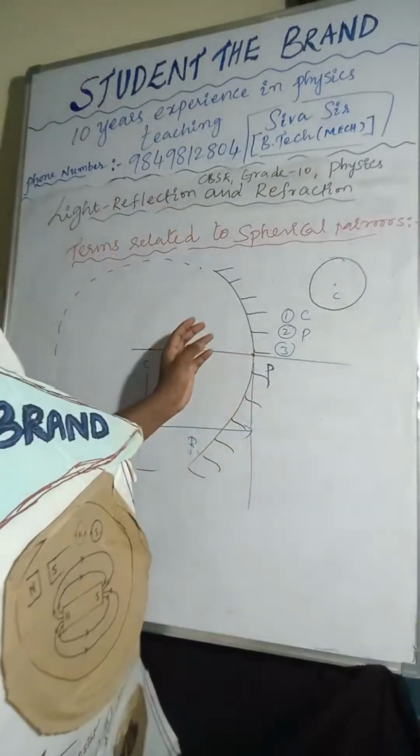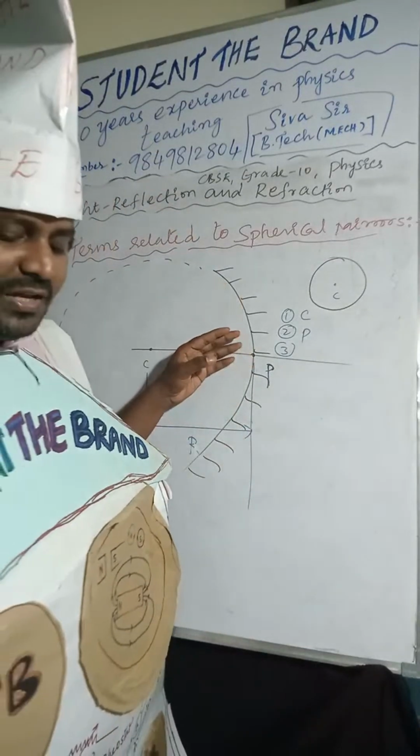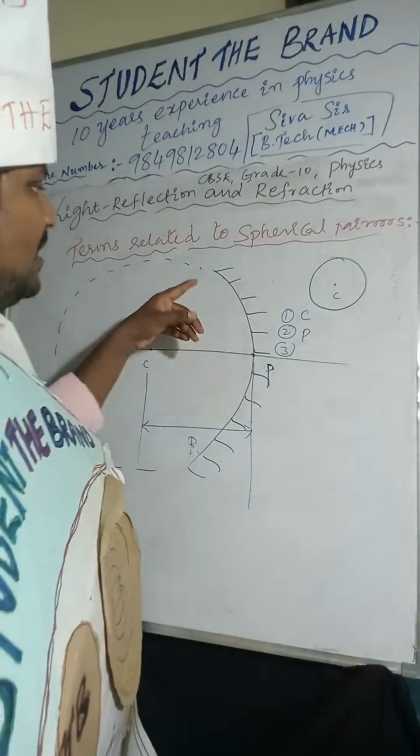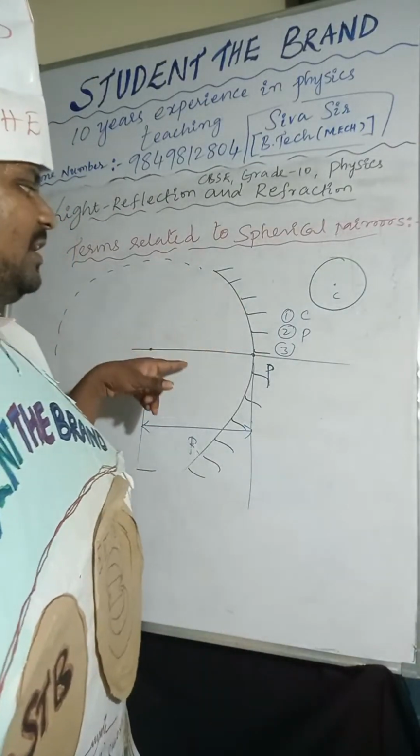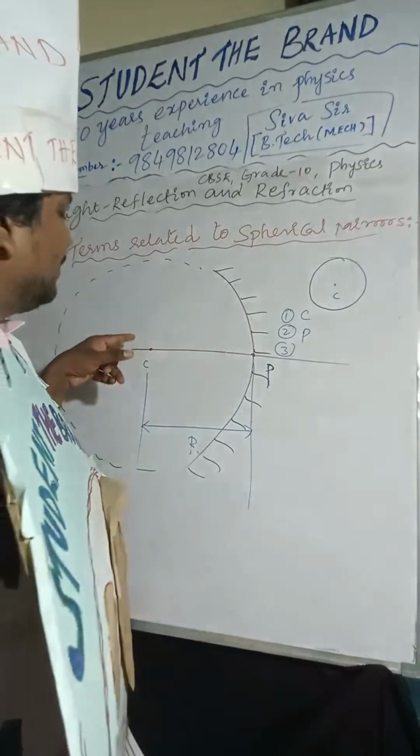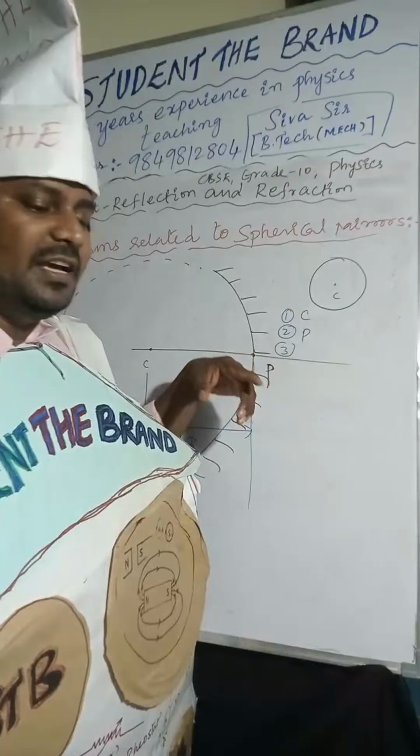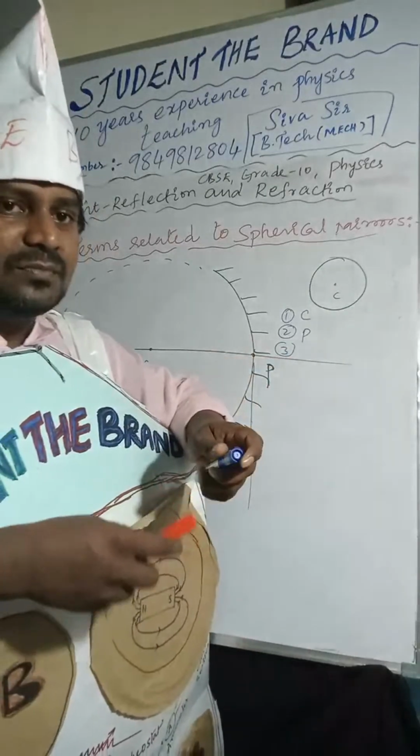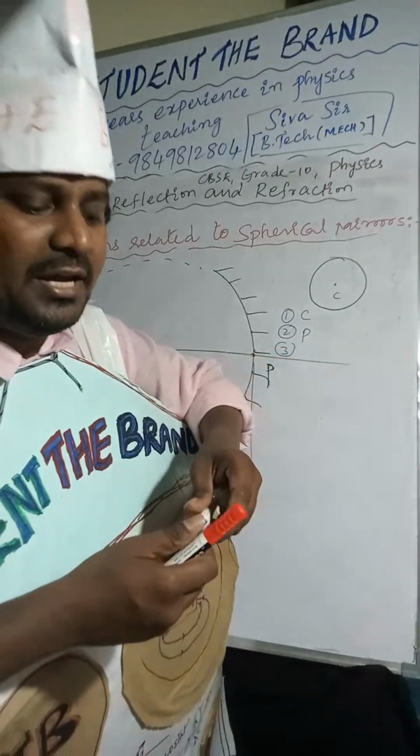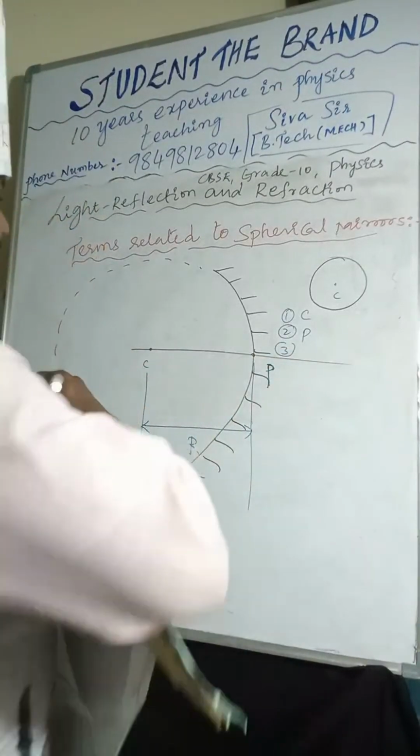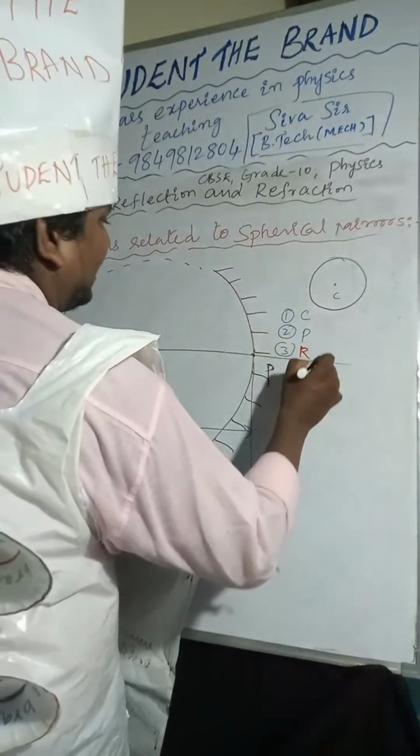Here you need to understand the center of the imaginary sphere of which the mirror is a part. The distance between the center of curvature and the pole is called the radius of curvature.